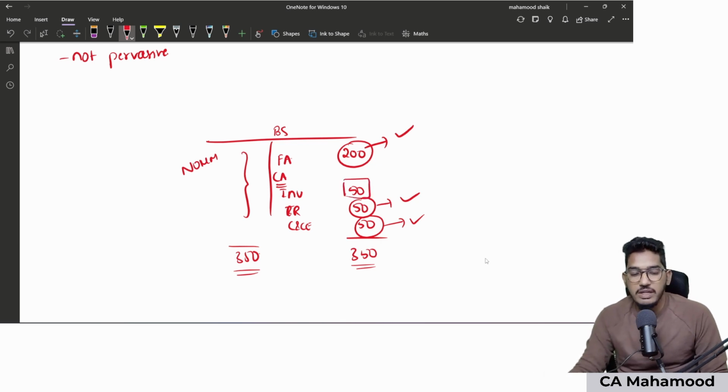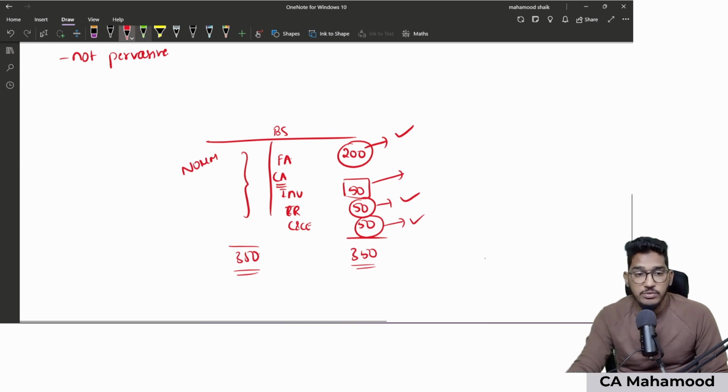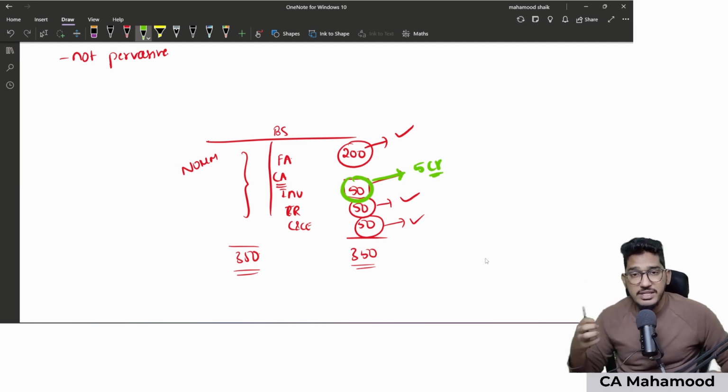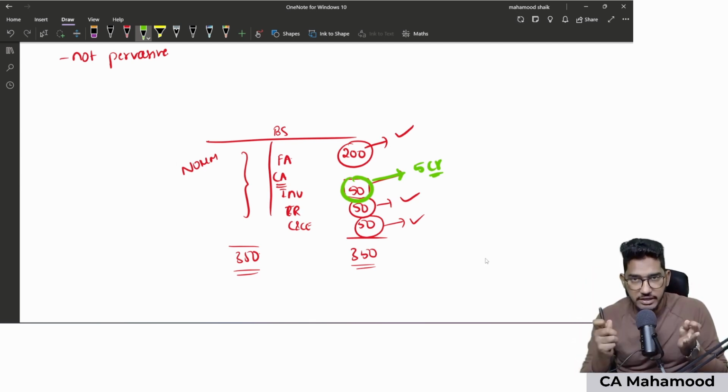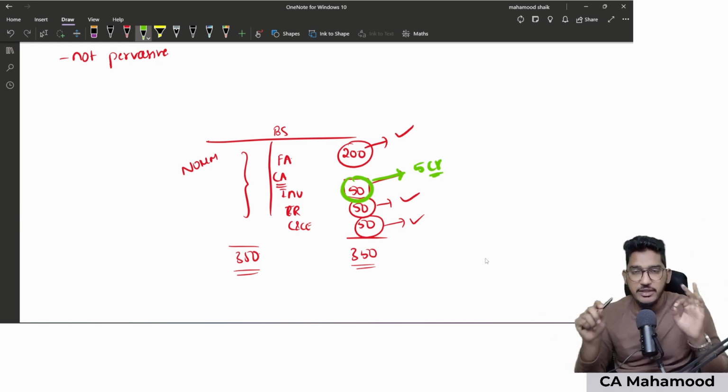But when it comes to inventory, I am able to find a misstatement here. When I perform audit procedures in the inventory area, here I am able to find out misstatement. And the amount of misstatement which I have found is 5 crore rupees. How much misstatement I have found? 5 crore rupees of mistake. I was able to find it in the area of inventory. In rest of all the items, I did not find any material misstatement. Rest of all the items are giving true and fair view.